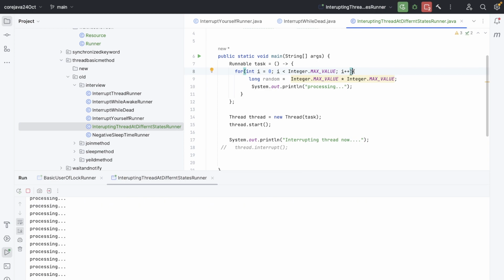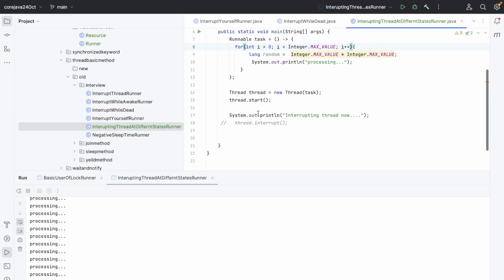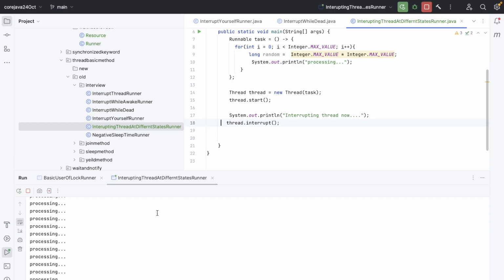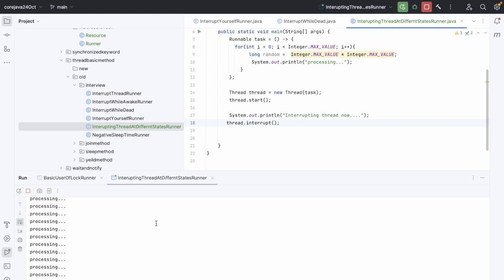Let's run it again. So now it keeps on processing. Cool. So let's stop all this too. Now run this again and try to interrupt it. So you will see, if we try to interrupt a running thread, what will happen? Nothing, right? It keeps on moving on. Wait, let me do plus i so that it will be more visible. It keeps on moving, right?